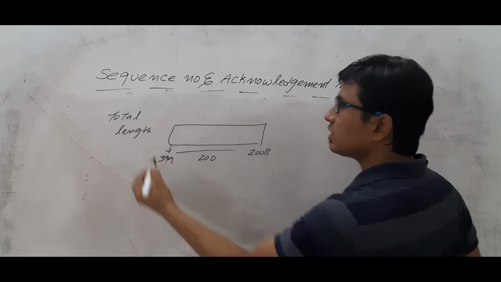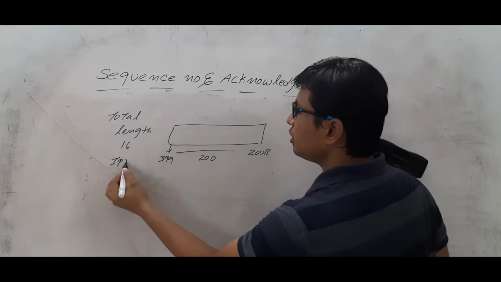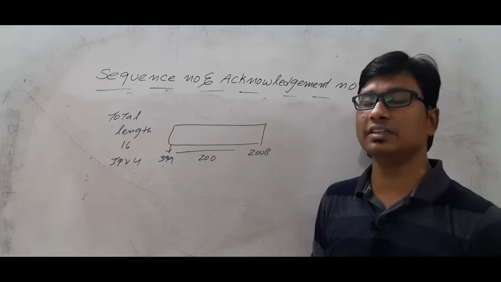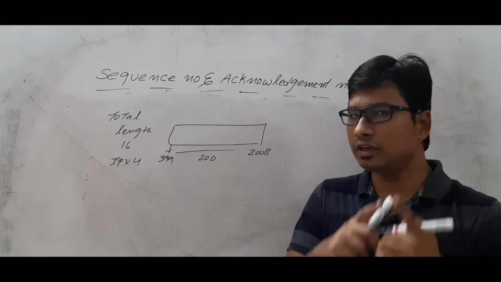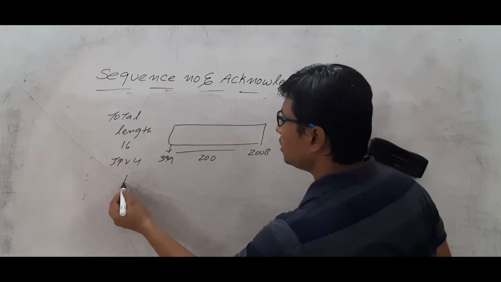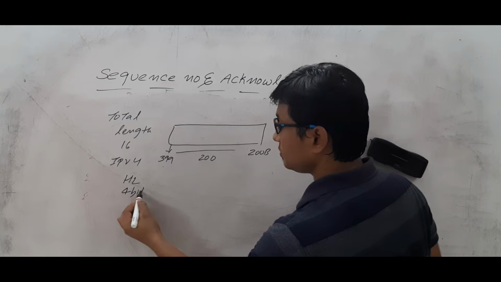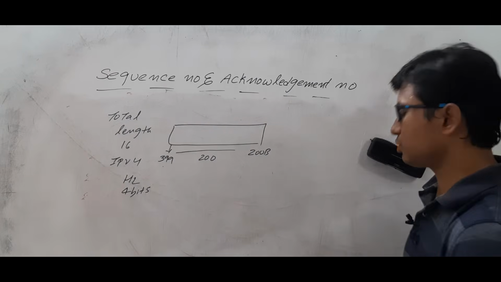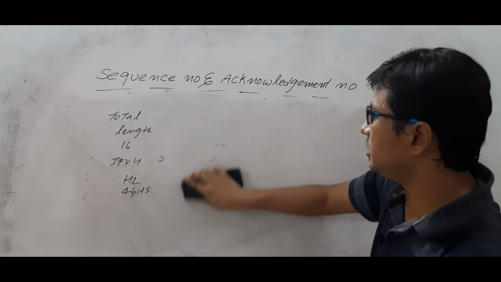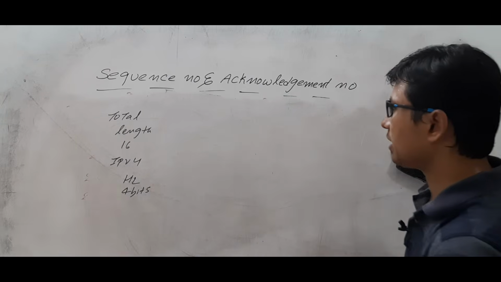We have a total length field, which is 16 bits, in IPv4. However, we don't have total length in TCP. If you have a doubt, please check it once. But we have a header length field, which is 4 bits. Are you able to follow it or not? If you take any TCP segment, it consists of only the header length and the data.